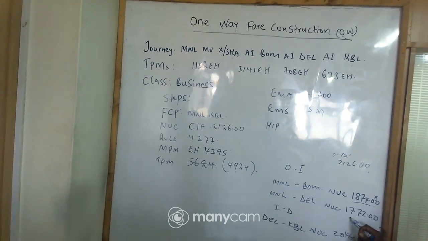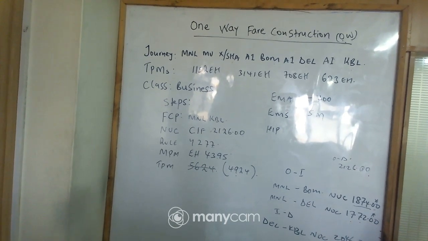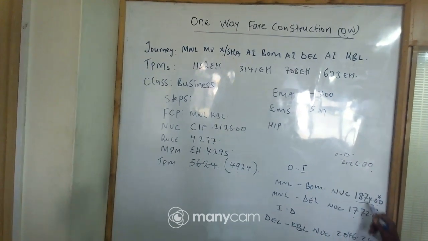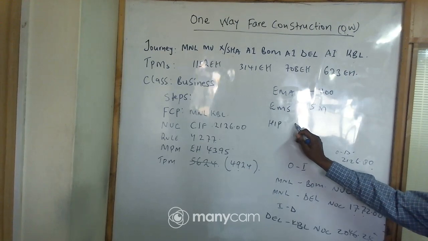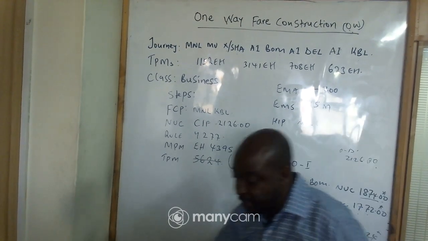The other one, 1772, is not a heap. And then 2046.24 is not a heap. So in other words, the heap is nil. So that's how it is. The heap will be nil.